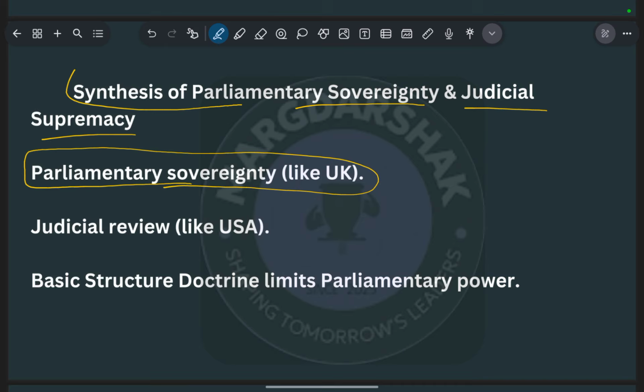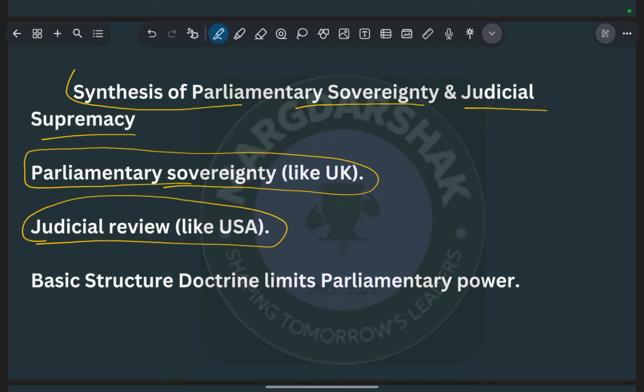Simultaneously, India adopted judicial review, like the USA. Judicial review means that if the government or parliament has made any law, any decision, any bill or any act, then the Supreme Court or High Court has the jurisdiction to review its legality according to the needs of the people.